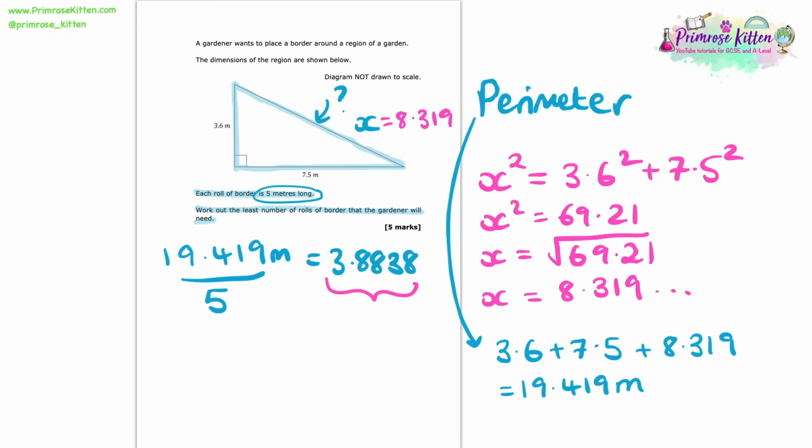We can't get 0.8 whatever of a border though. So we're going to round up. We're going to see that we need 4 rolls of border, and that is the least number of rolls of border that the gardener will need.